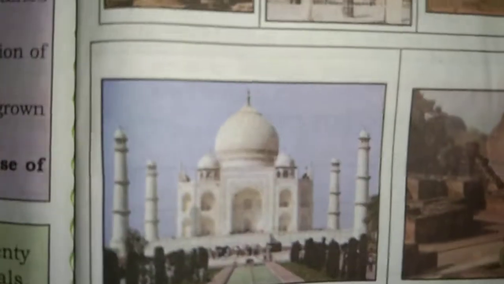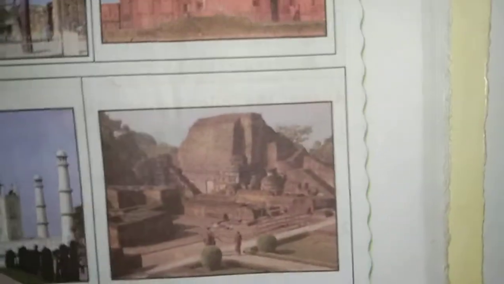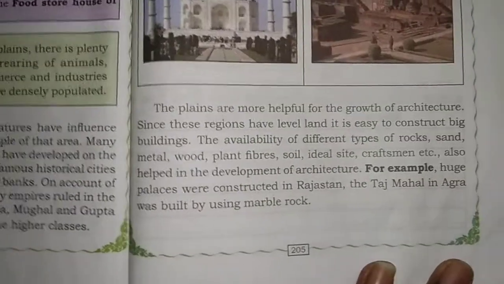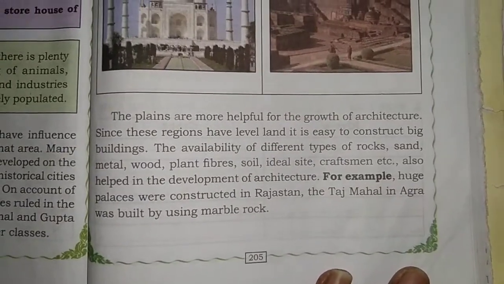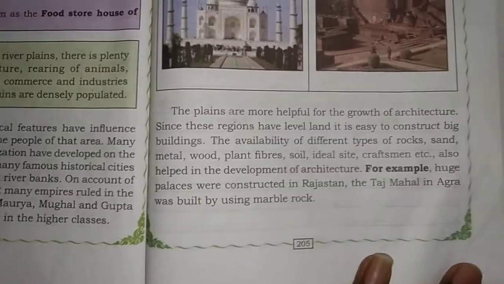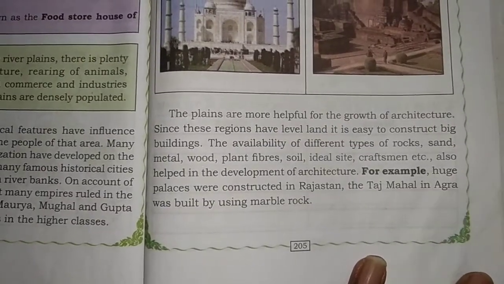Okay, observe the pictures. Where do you find them in India? Mention the places. So the plains are very helpful for the growth of agriculture. Now we are going to discuss how the plains are helpful for the growth of architecture.